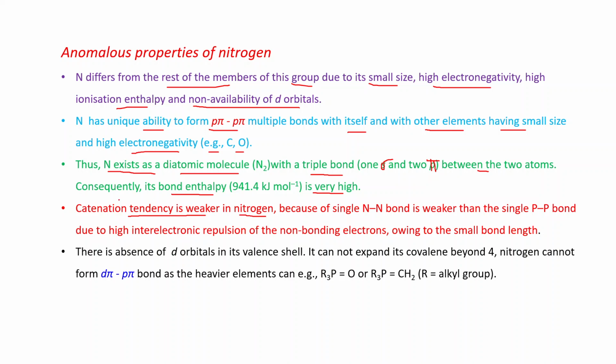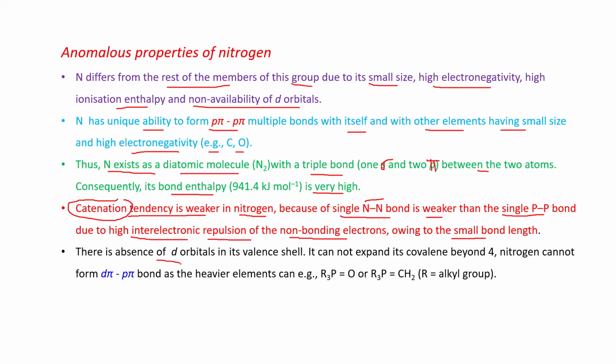As we know, catenation is self-linking. Why is this tendency weaker in nitrogen? Because the single nitrogen bond is weaker than the single phosphorus bond. Why is the nitrogen single bond weaker? Because of high interelectronic repulsions of the non-bonding electrons owing to the small bond length. Because of the small bond length, the non-bonding electrons are close and repel each other. That's why the nitrogen single bond is weaker.